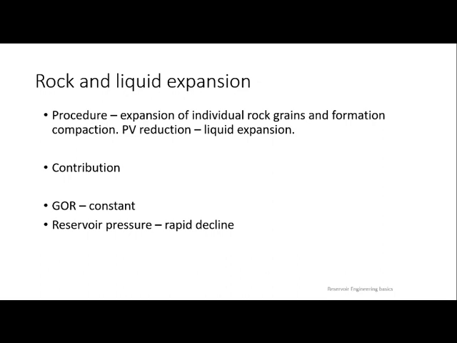When we go to rock and liquid expansion, what exactly is rock and liquid expansion? What is rock, what is liquid? Let us talk about the two in a different way. Rock expansion, liquid expansion. How will rock be expanded? You already know what compressibility is. When there is a term called compressibility, it means something is being compressed. A sponge can be compressed.